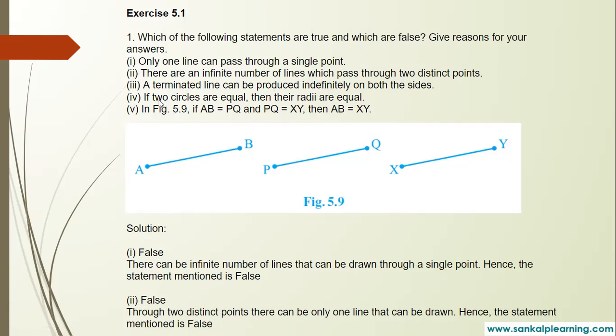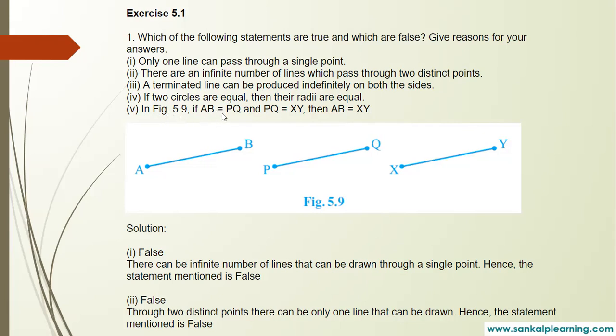Next, fourth one. If two circles are equal, then their radii are equal. Yes, it is true. We know that, right? If two circles are equal, their radii must be equal. When we say both are equal, for example, take 3 centimeter and draw a circle. Draw another circle with the same 3 centimeter radius, right? Now both will be equal. So the fourth one is true.